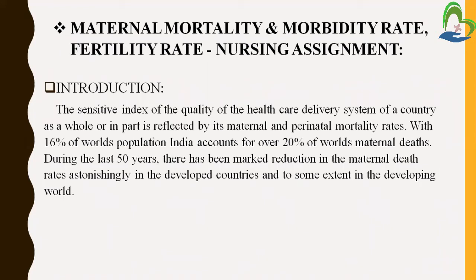The quality of the healthcare system of our country is reflected, as a sensitive index, by its maternal and perinatal mortality rates. In our country there is a distribution of the healthcare delivery system, and its quality is reflected by maternal, meaning mother, and perinatal, meaning fetus and baby. So there is a distribution of the mother and baby mortality rate. Why is it reflected in the mortality rate?